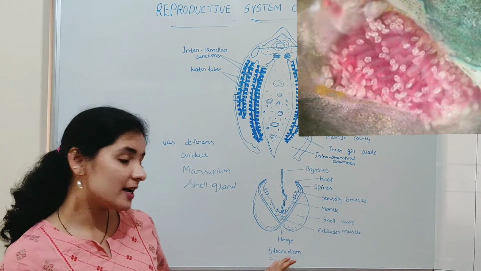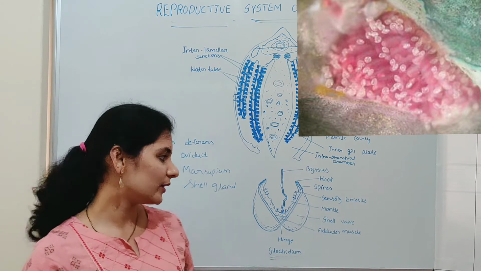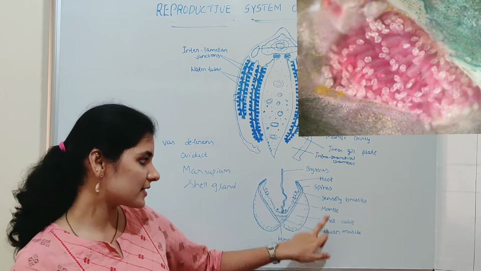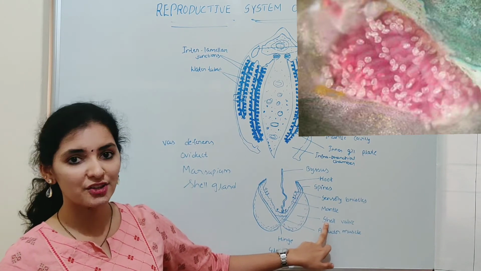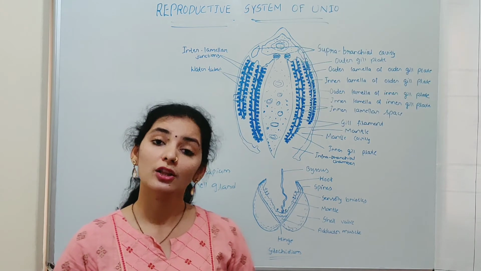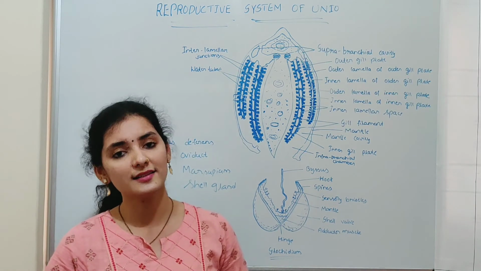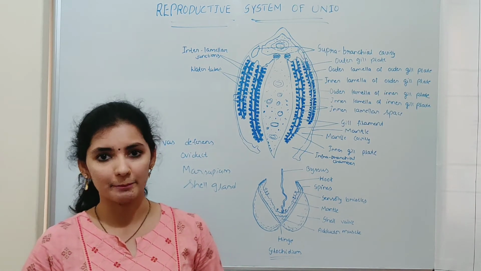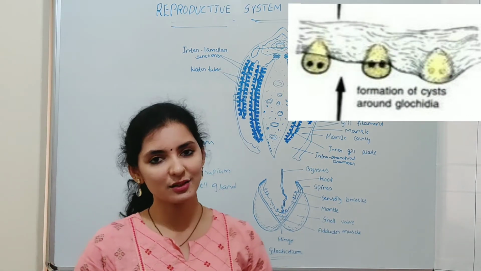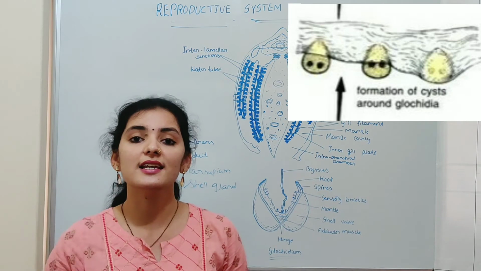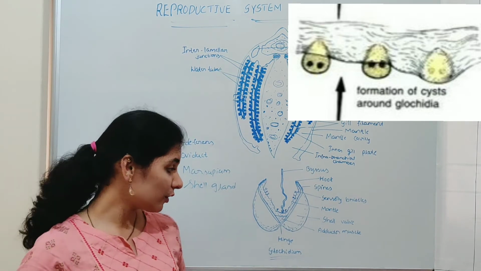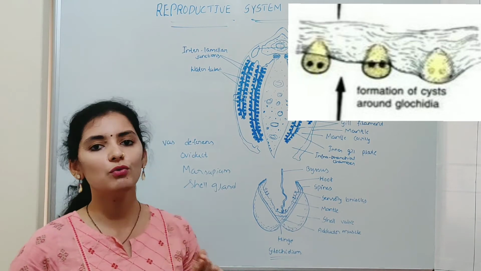The larva attaches itself to the fins with the help of the shell valve and the provisional byssus. So the byssus and shell valve help in the attachment of the larva to the fins of freshwater fishes. Those larvae that do not get a suitable host will die. Soon after attachment of the larva to the fins or gills of the freshwater fish, there is encystment, a formation of a layer of tissue around the glochidium larva to form a cyst.